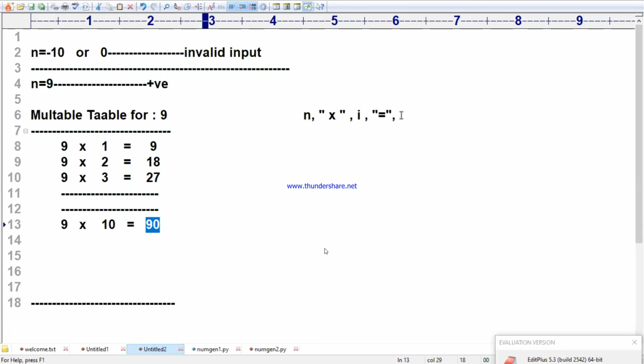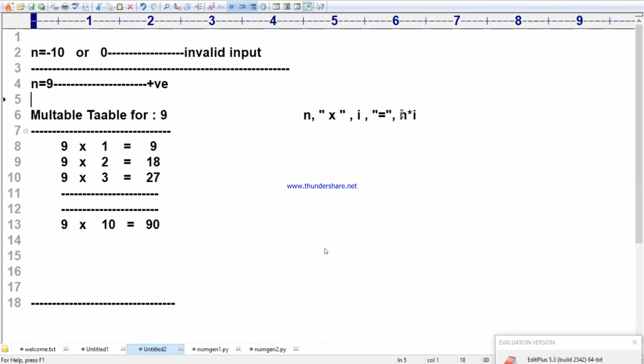General, what is it? It is n into i. n into i. How many times does it have to repeat? Ten times. I have to repeat it 10 times.